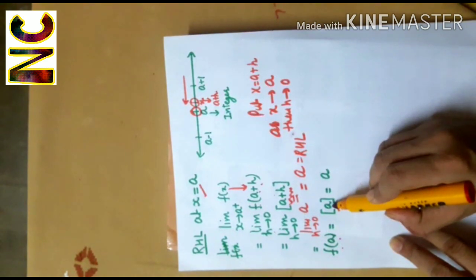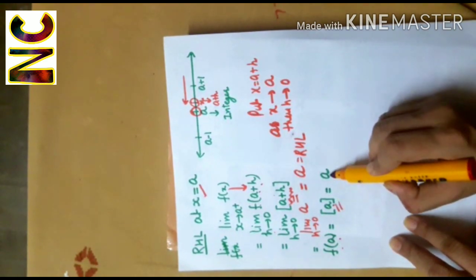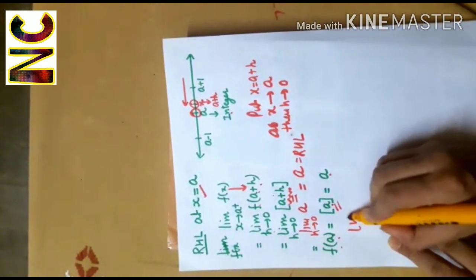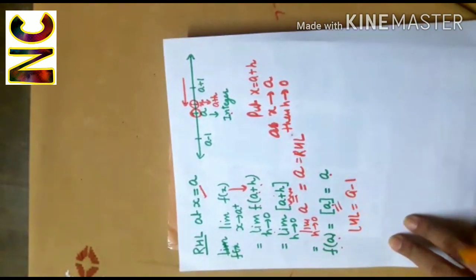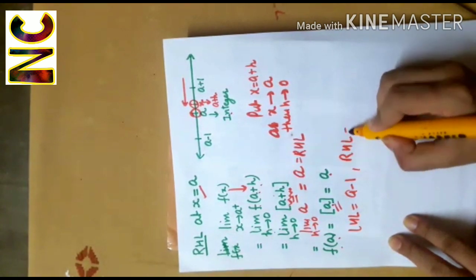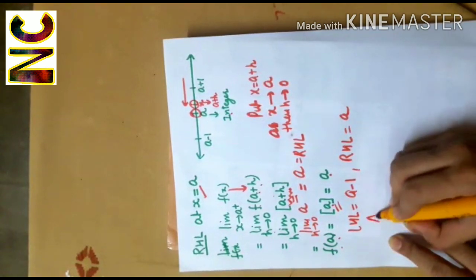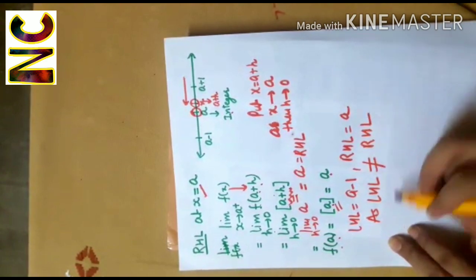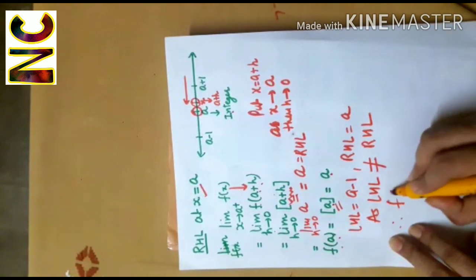Greatest integer which is less than equal to a is a, because a is an integer. Now left hand limit was a minus 1, right hand limit is a. So as left hand limit is not equal to right hand limit, therefore f is